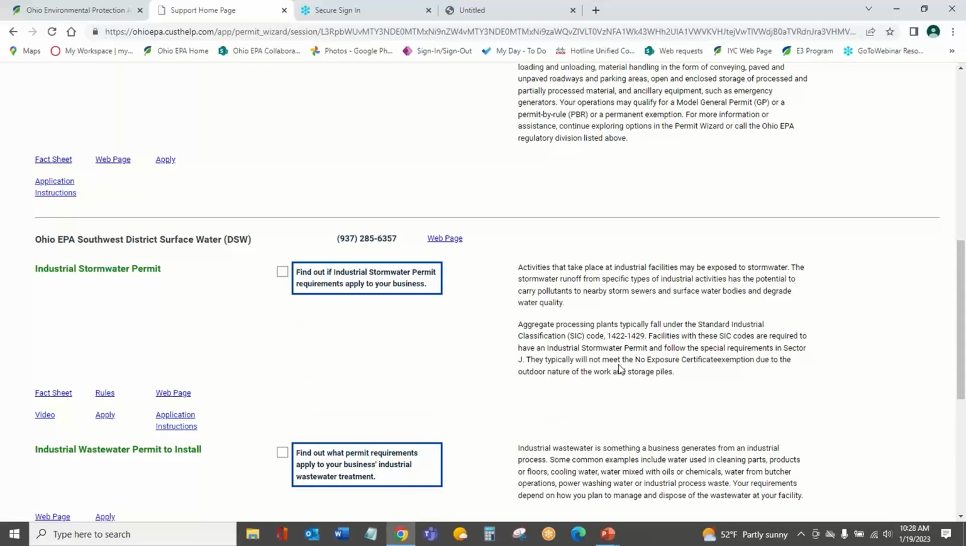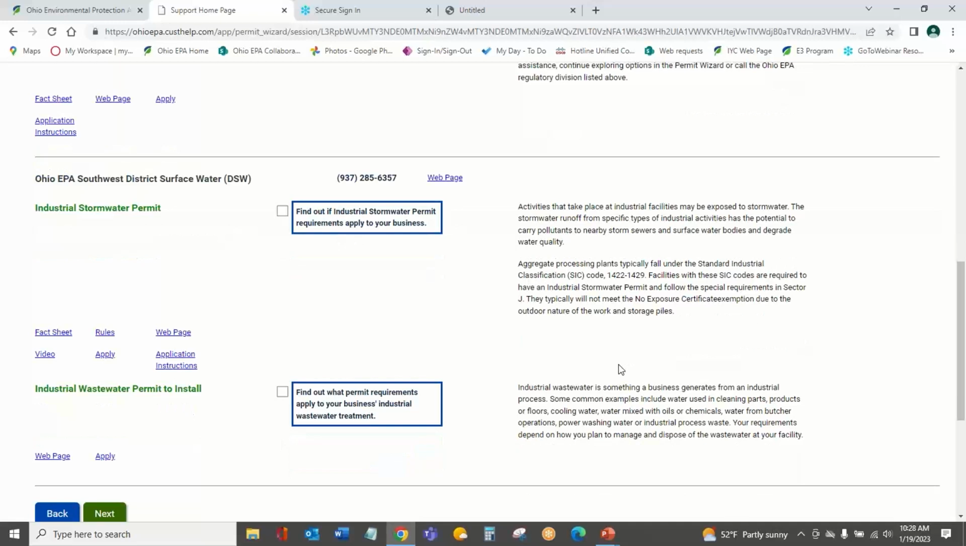Another thing that it has here built into it, so we just went through the industrial stormwater permit by itself, is industrial stormwater requirements. We know that those requirements typically apply to aggregate processing businesses. And so that flow that we just worked through is now built into this industry-specific application. And you'll see some general requirements here. They may be exposed to stormwater. And then it says aggregate processing plants typically fall under the SIC code 1422 to 1429. They're required to have an industrial stormwater permit and follow the special requirements in Sector J.